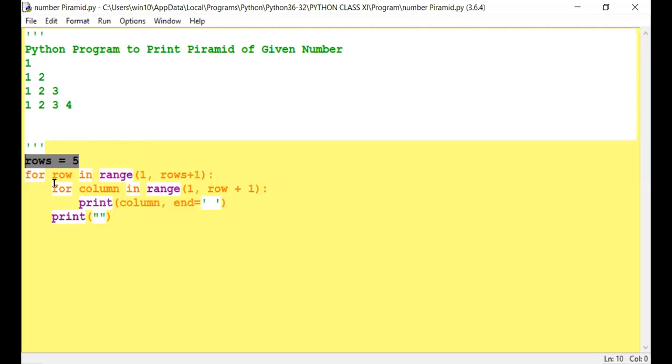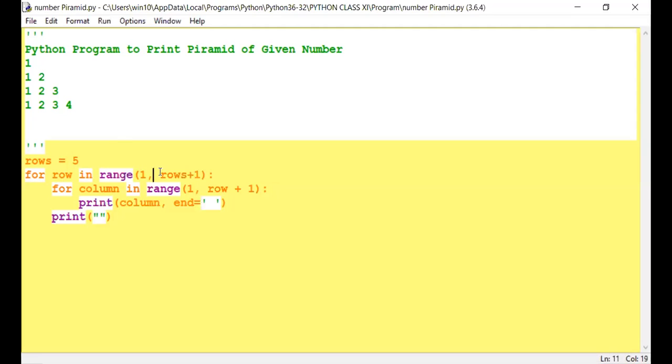Now I am using for loop for row. Here I have written a rows variable. Here I am using row. What is row here? This is a variable, counter variable. In is a membership operator here. Range is a function which can be used with the for loop, which takes a starting value, ending value, and update value. So after range, in a bracket, because range is a function, we have to put a bracket, beginning with 1. What is my starting value? It is 1. You can view here, any point you can start here. This is a beginning point.